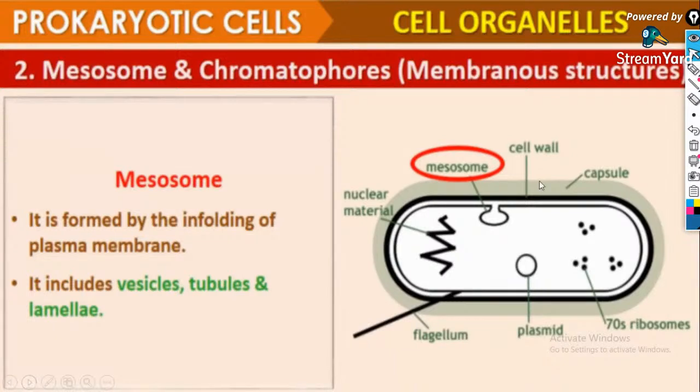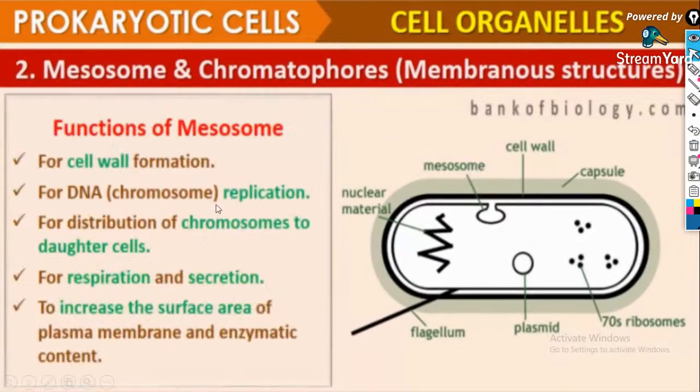Next, we have the cell organelles: mesosome and chromatophores. Mesosomes and chromatophores are membranous structures. Mesosome is formed by the infolding of the plasma membrane, including vesicles, tubules, and lamellae. These are the structures present in a mesosome.